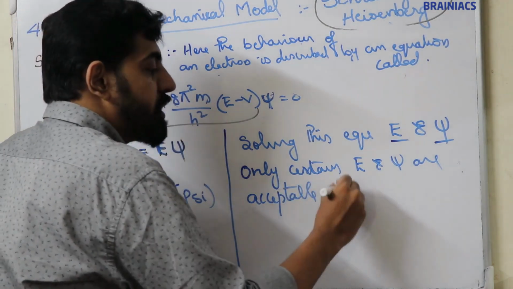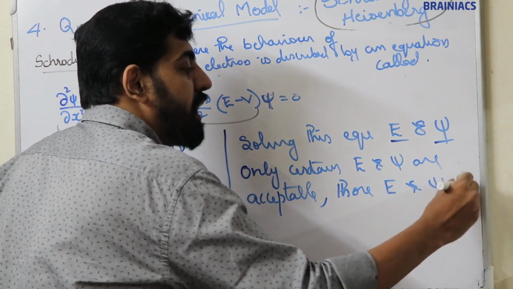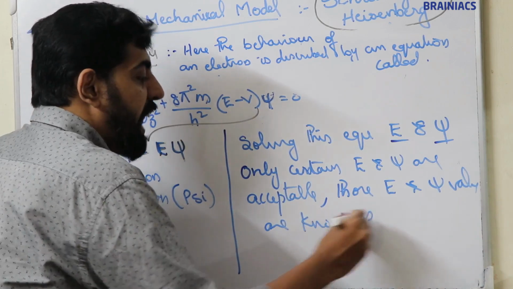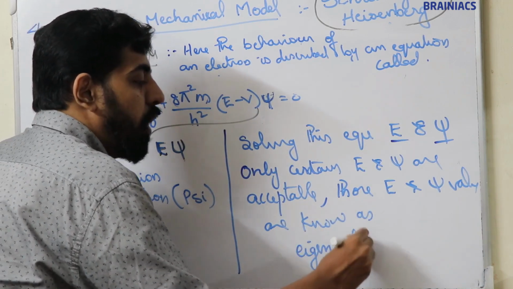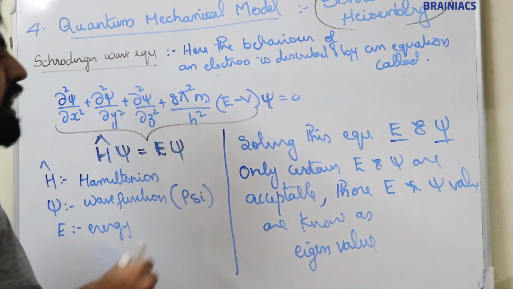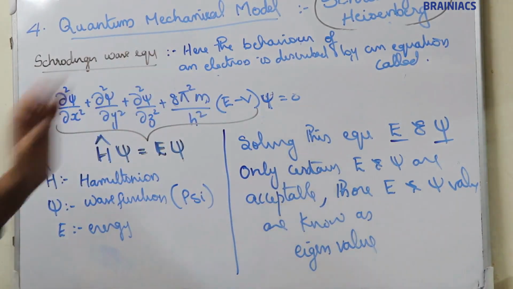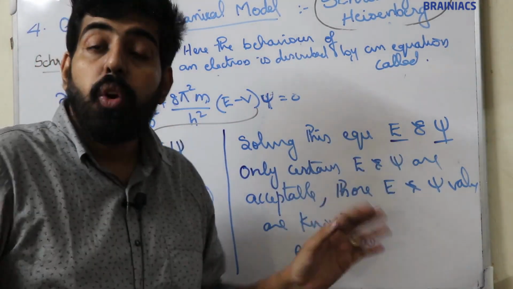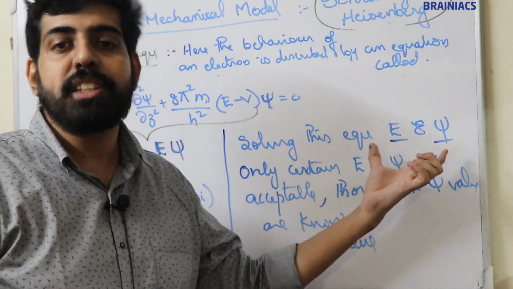Those E and psi values are known as eigen, E-I-G-E-N, eigen values. Solving this equation, we will get so many values for E and psi. Only certain E and psi values are acceptable, not all of them.